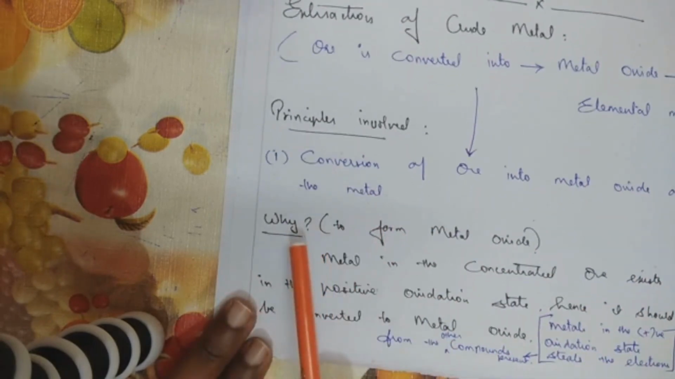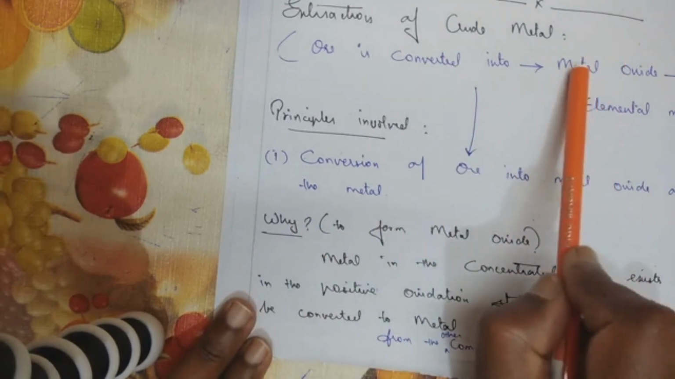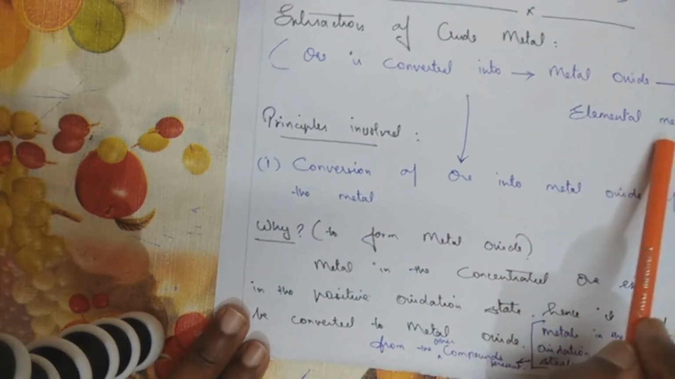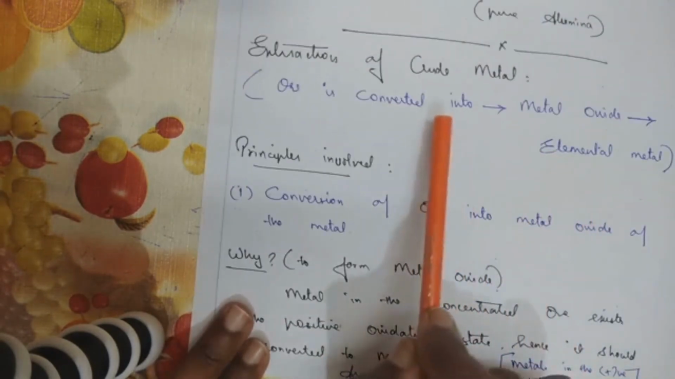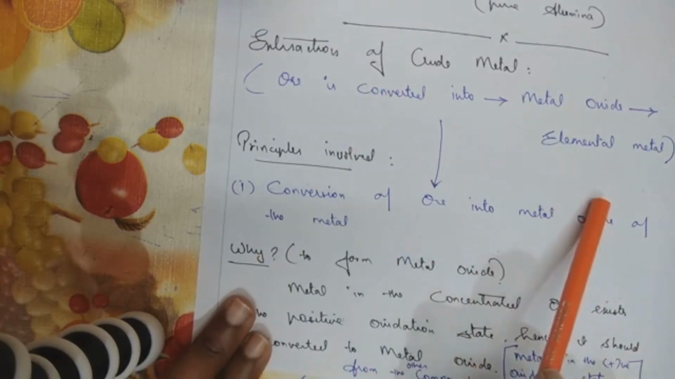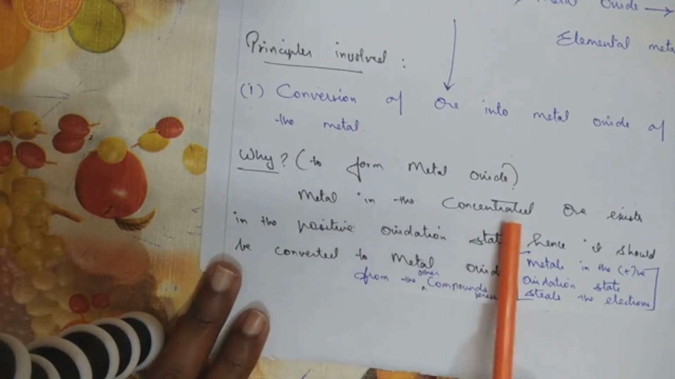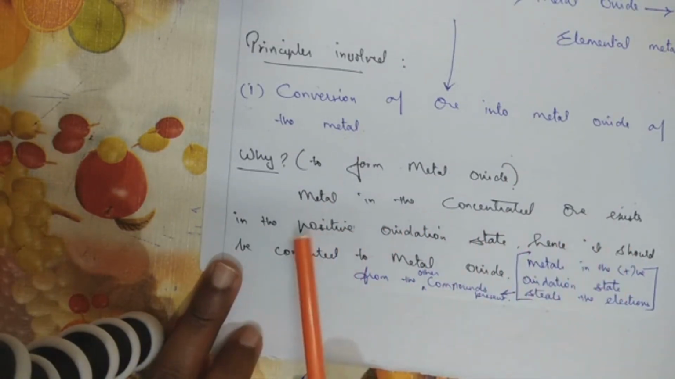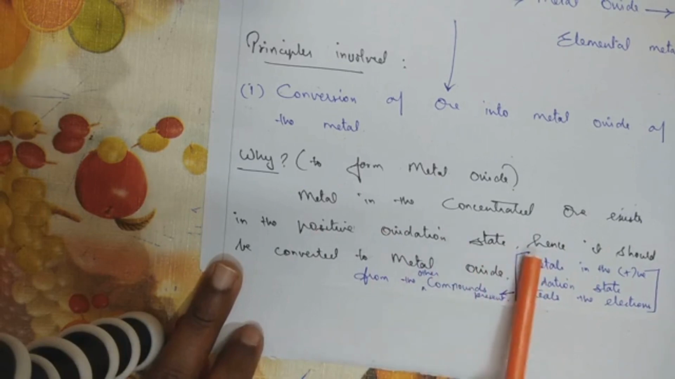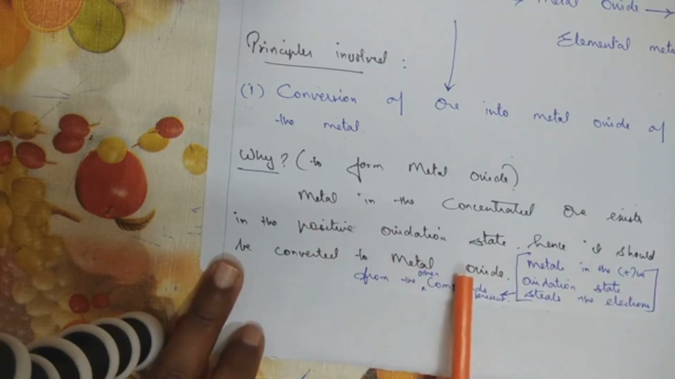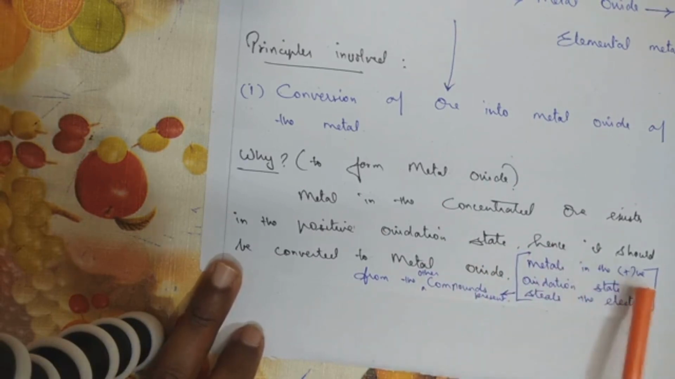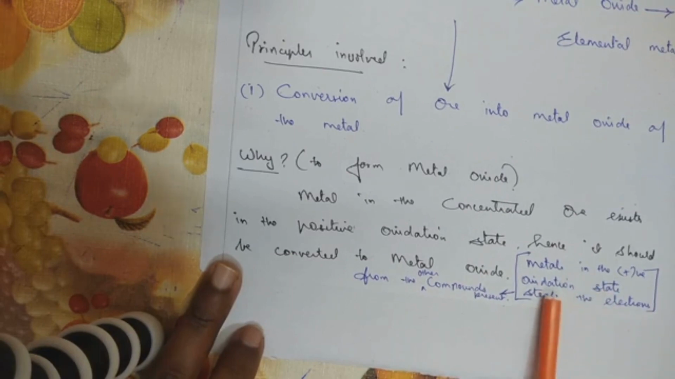Now, why are we converting the ore into metal oxide before deriving elemental metal? Why can't we directly convert the concentrated ore into elemental metal? I have given the reasons here. Metal in the concentrated ore exists in the positive oxidation state. Hence, it should be converted to metal oxide. What happens if the metal continues to exist in the positive oxidation state? Metals in the positive oxidation state steal the electrons from the other compounds present.